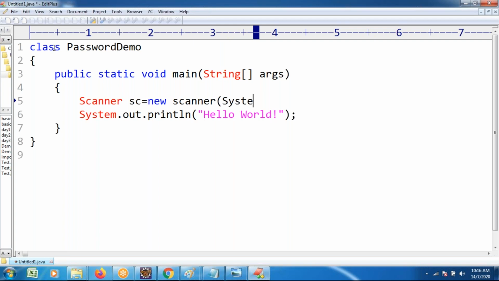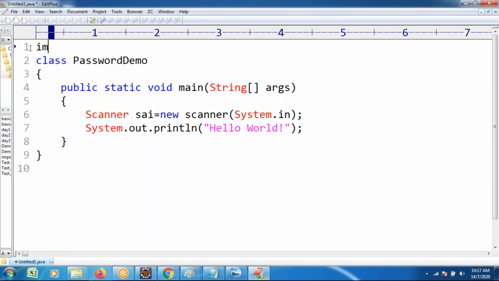So there is no restriction that you must mention sc. In place of the sc reference value, I can give my name, Sai. It is also allowed. But when you take sc dot next, somewhere you use Sai dot something. There is no restriction on this name, the reference value, technically called the object name. But while writing this line of code, it is mandatory, compulsory, to import